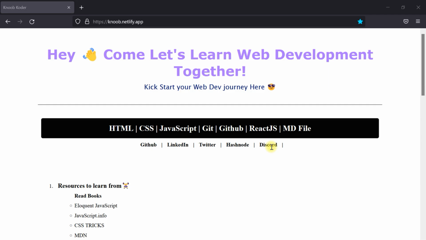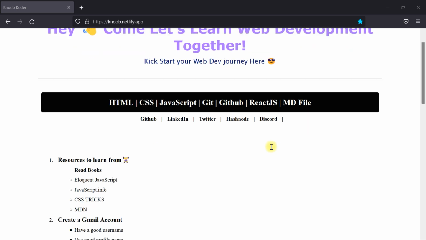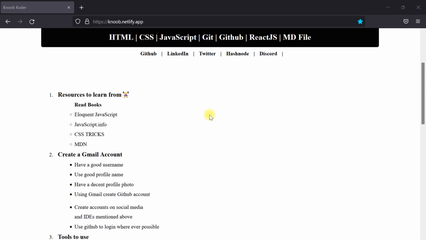where we'll be having a community. We'll create our own community and we'll start sharing things. This is mostly for the web programmers, meaning the web developers, instead of becoming a software developer. Okay, so what are the resources we'll be following?